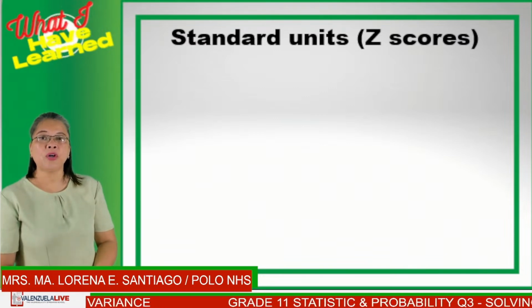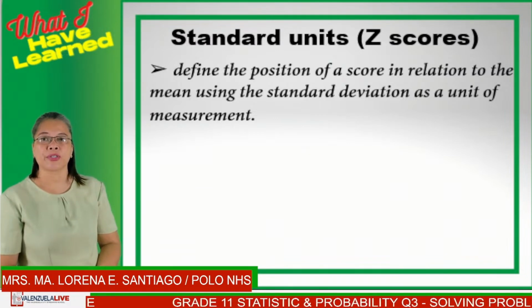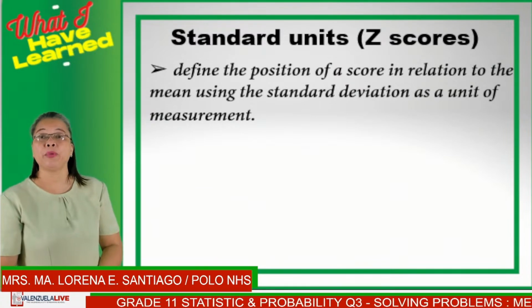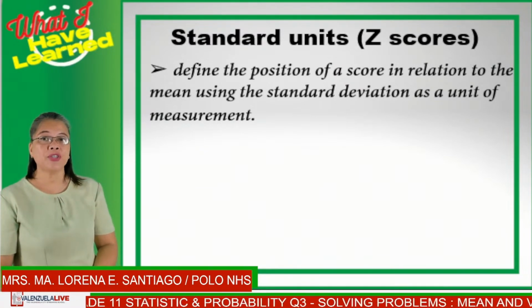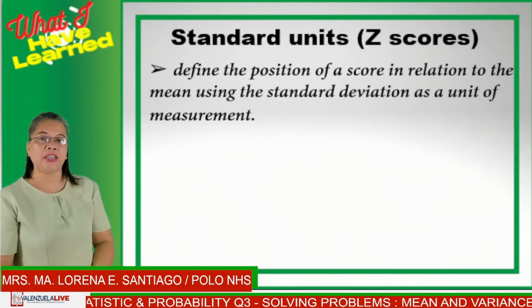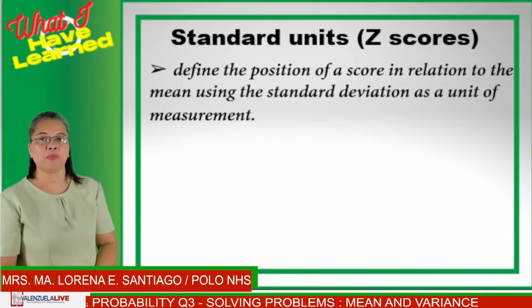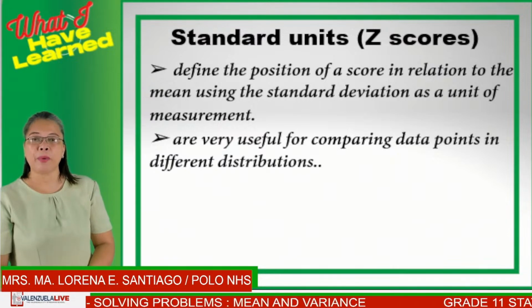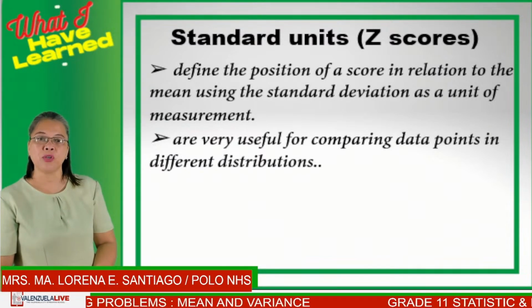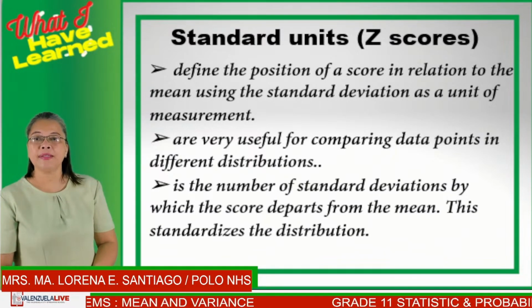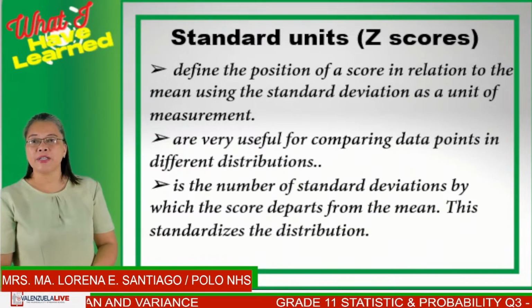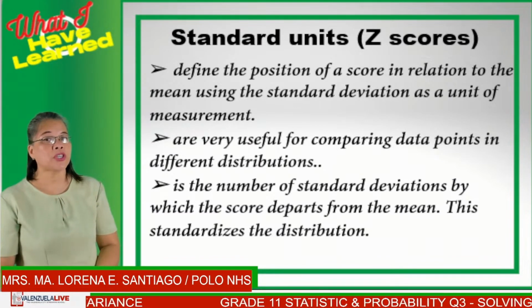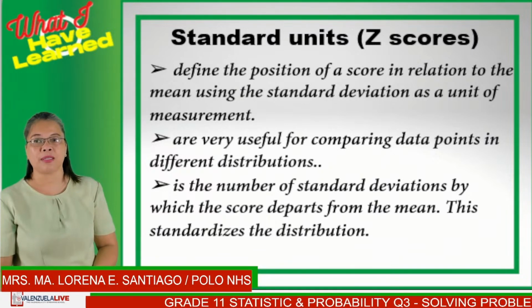And we call those units z-scores. Z-scores define the position of a score in relation to the mean using the standard deviation as a unit of measurement. They are very useful for comparing data points in different distributions. A z-score is the number of standard deviations by which the score departs from the mean.